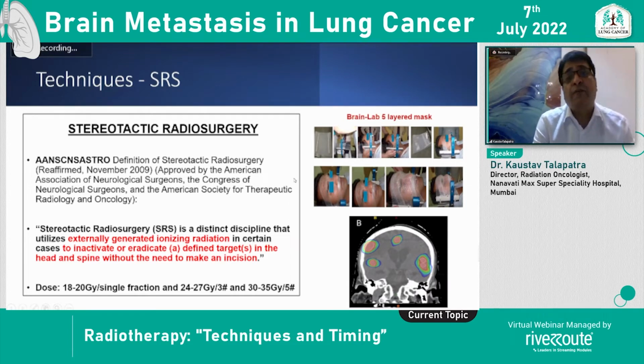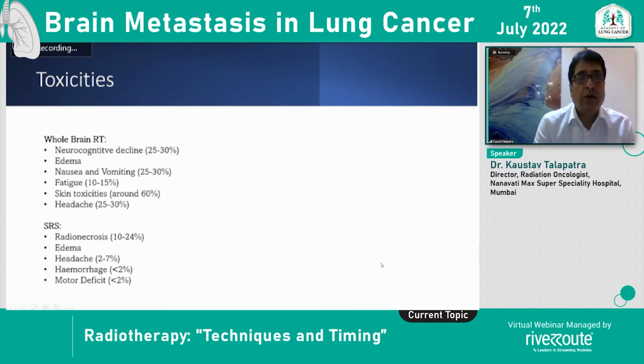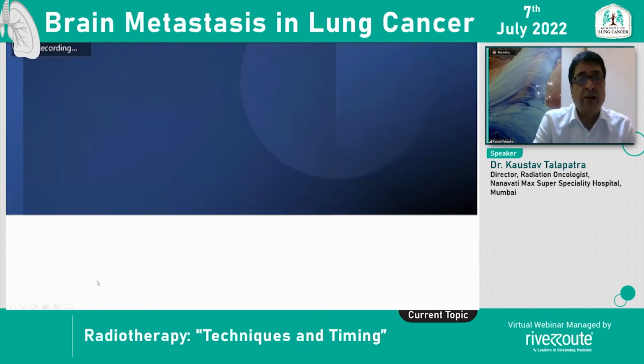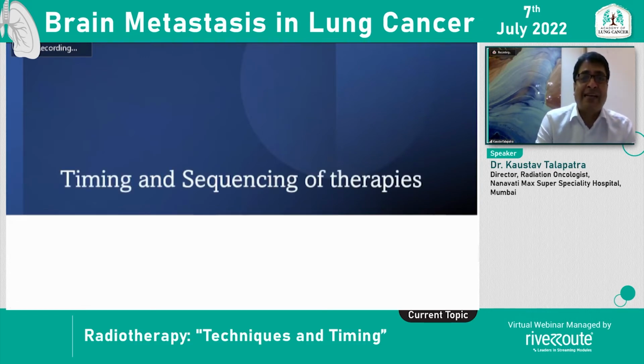From frame-based, we moved on to frameless, where you are using relocatable masks so that you can do it in more than 1 fraction. This is just an image, and this is how the dose map typically looks. Toxicities of whole brain radiation: neurocognitive decline, you can see the percentage is very high, nausea, vomiting, fatigue, skin toxicities, headache. And in SRS, it's radionecrosis, edema, headache, hemorrhage, and motor deficits, to a much lesser extent.